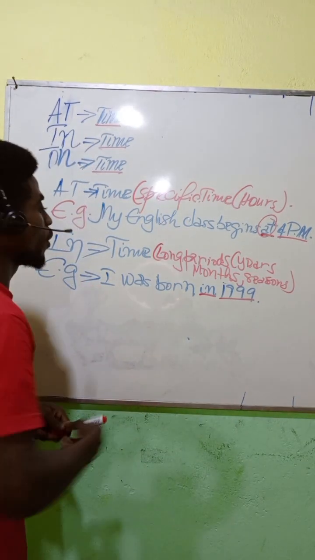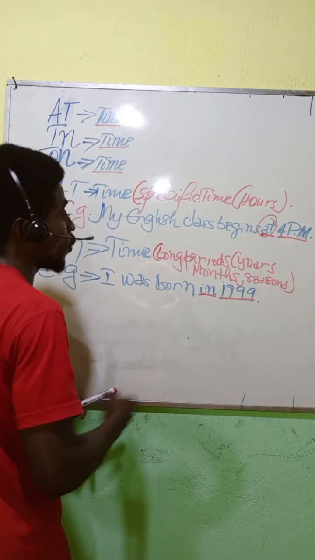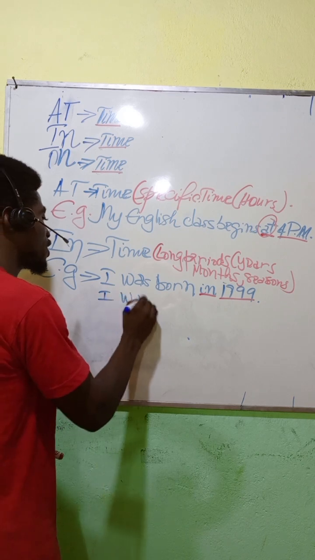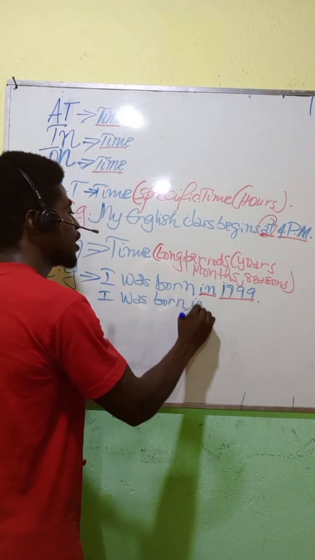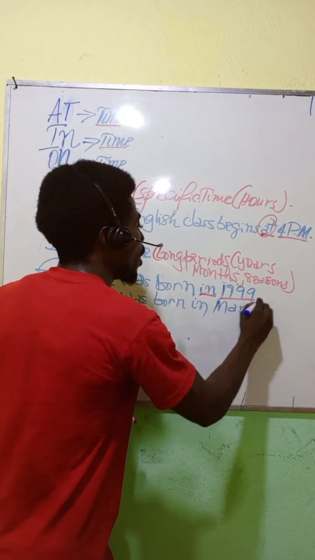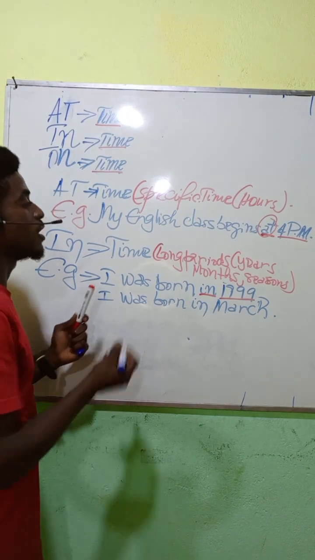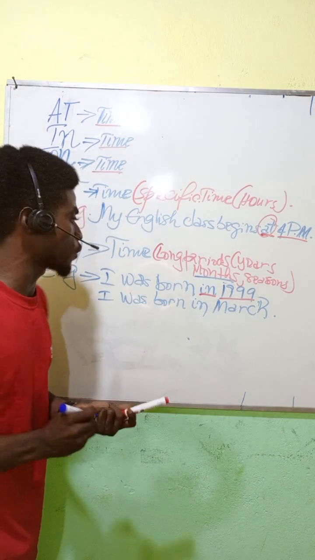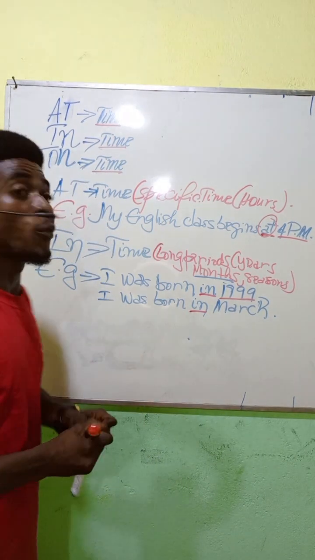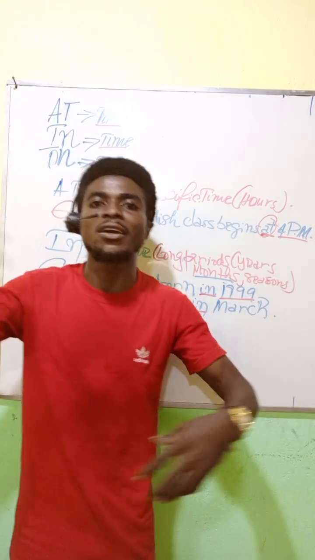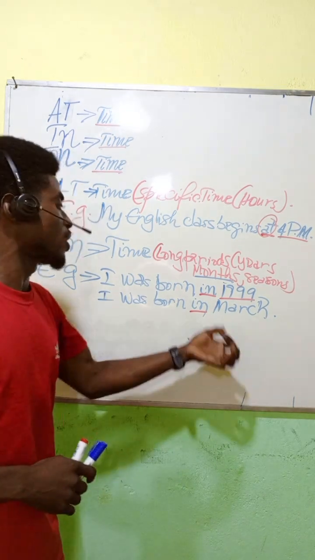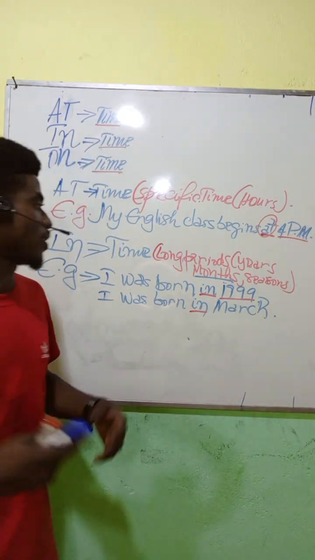In the same sentence, I can also say I was born in March. March is not a year, but a month. As long as we use the month, the right preposition to use is in. We can also talk about seasons, like summer, winter, and so on. So the right preposition to use for years, months, and seasons is in.